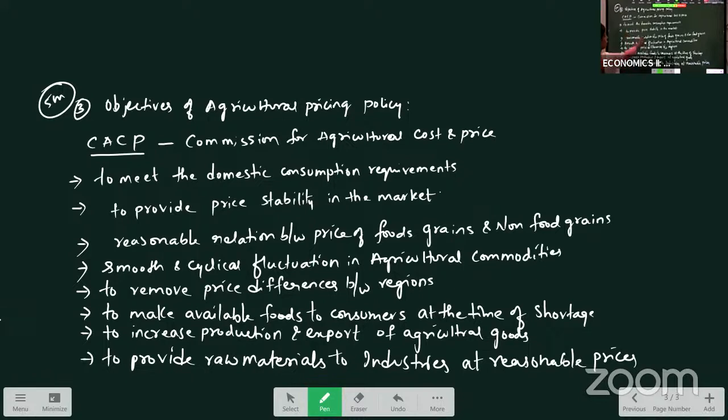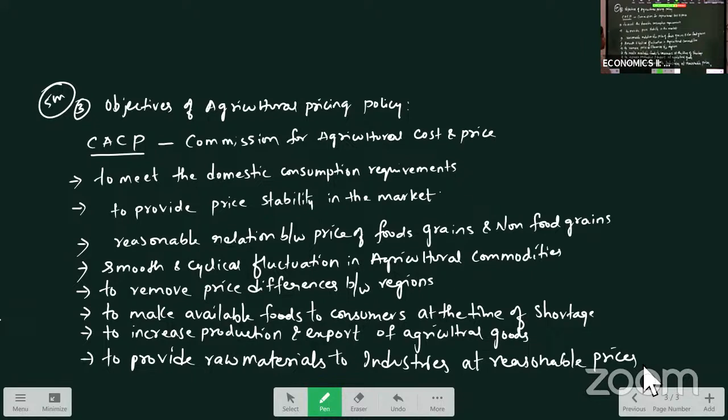Next, to provide price stability in the market. When surplus agricultural production is done, prices decrease. When there is a shortage of agricultural production, prices increase. These fluctuations should not be there. Throughout the year, only one price should exist in the market. To achieve that price stability, the pricing policy was introduced.